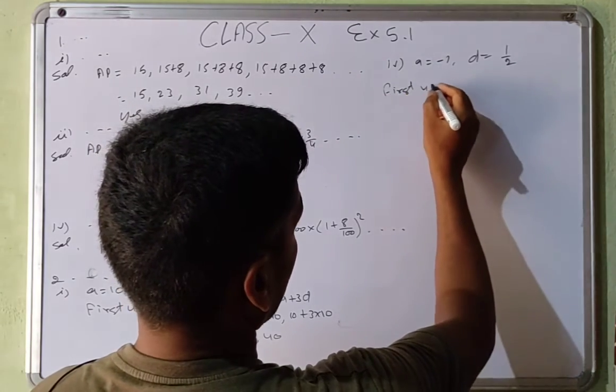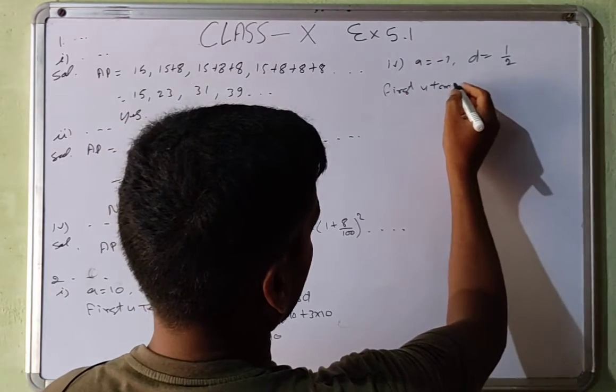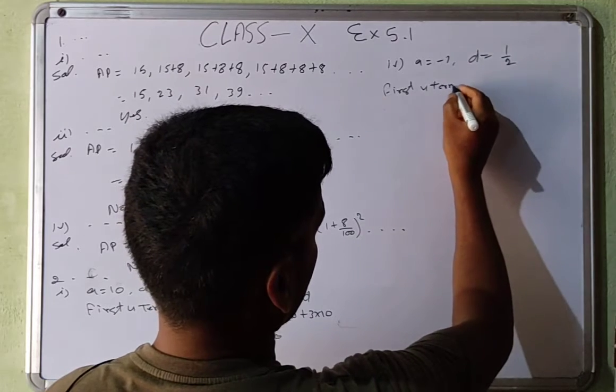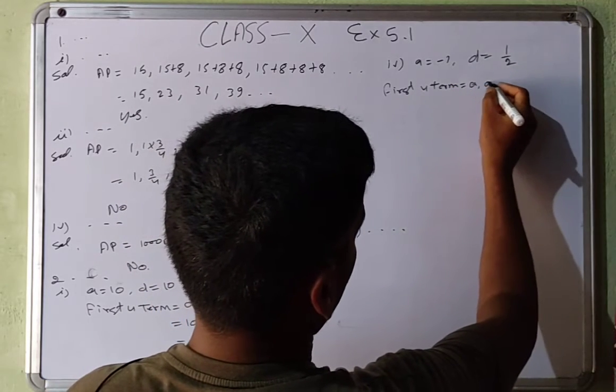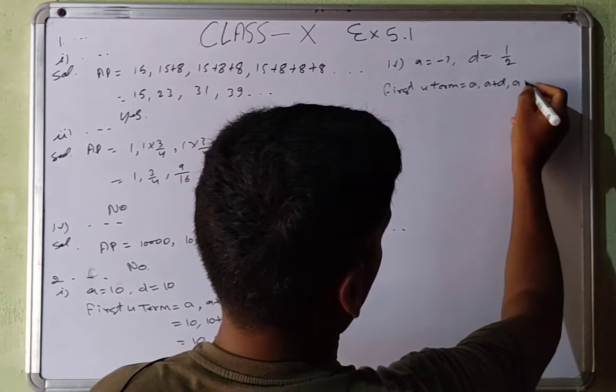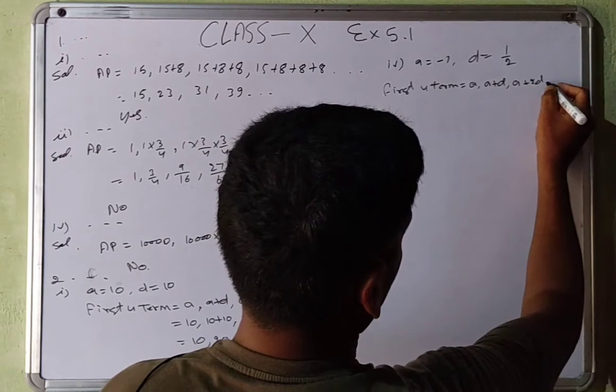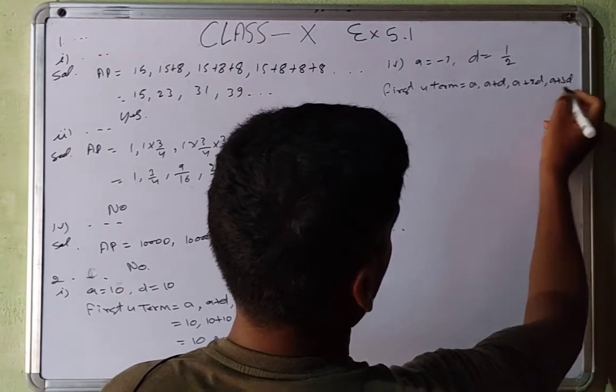First 4 terms are equal to A, A plus D, A plus 2D, A plus 3D.